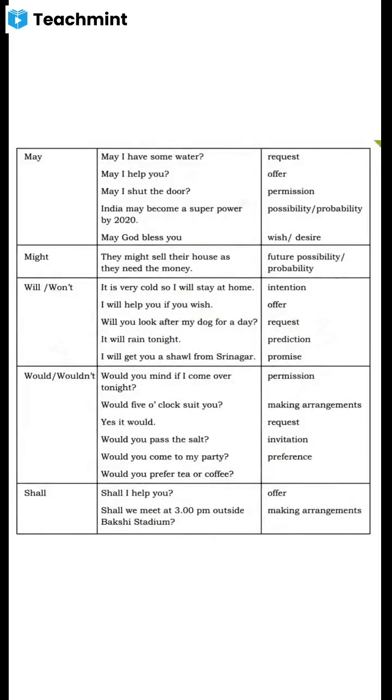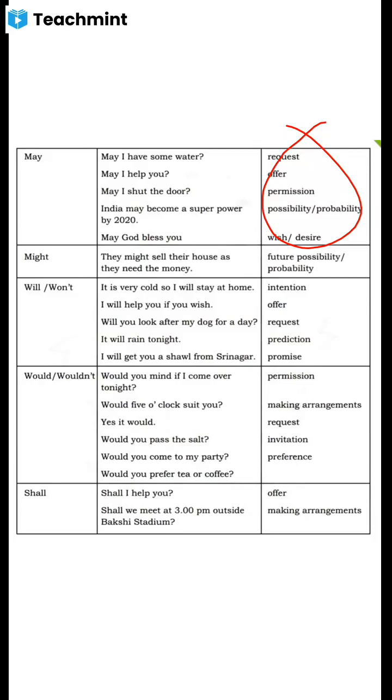May. If you want to express request or offer, permission, possibility, probability, wish or desire, you can use the modal may. It's a formal word. If you want to ask permission, it's a formal way of asking permission. May I help you? May I shut the door? May I have some water?